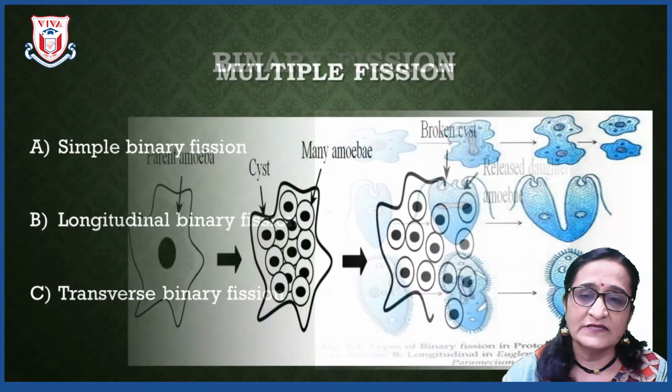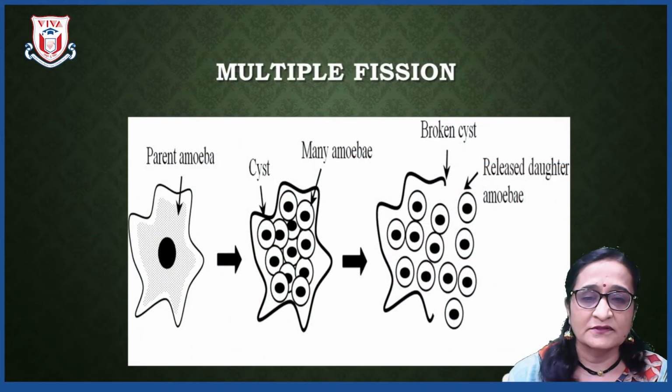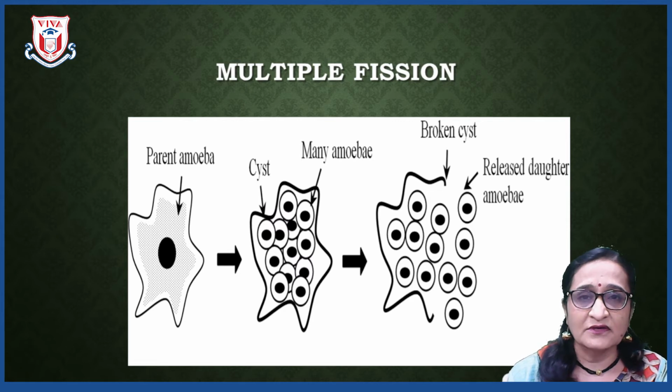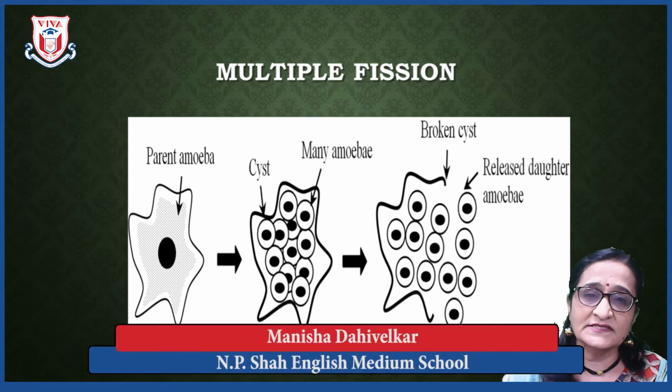Next, the second type of reproduction in unicellular organisms is multiple fission. Here you will see that in multiple fission, the parent amoeba, when it falls in unfavorable conditions, when the conditions are not suitable for cell division, at that time the pseudopodia disappear and a cyst, a covering around the amoeba, forms.